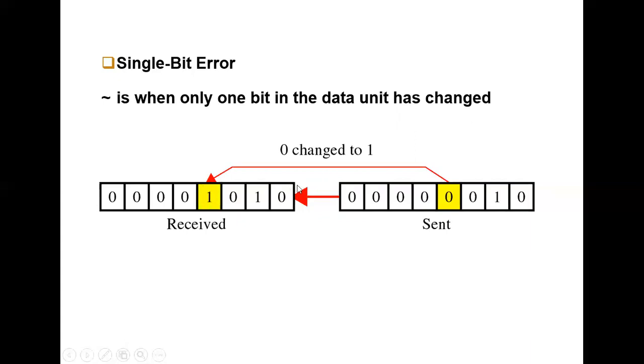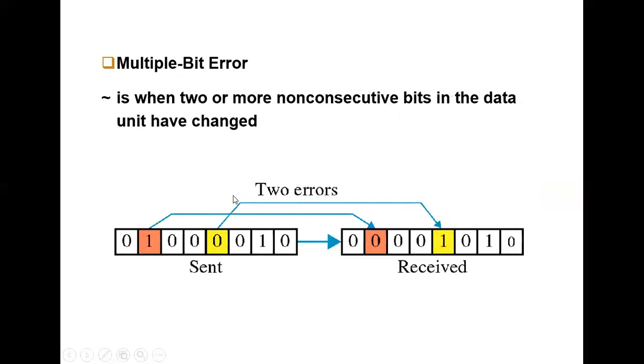Okay, so due to some noise or electromagnetic interference, right? The next method is multiple bit error. In this method, again we are transmitting 8-bit information. Two or more consecutive bits have been changed from sender to receiver. On the receiving side, the consecutive bits, instead of 1 it receives 0, instead of 0 it receives 1. Two or more consecutive bits have been changed. This method we are calling a multiple bit error, right?